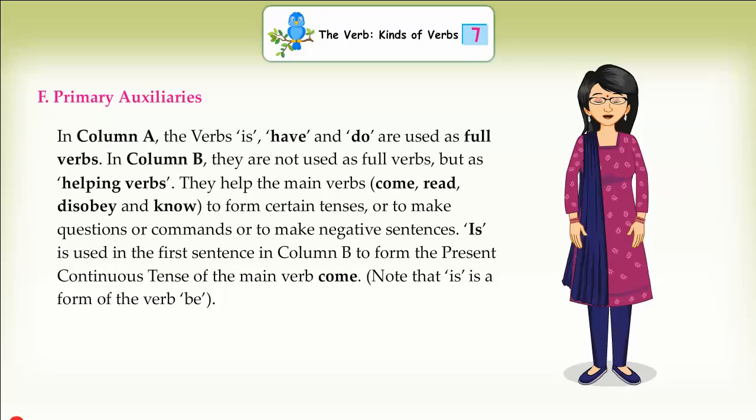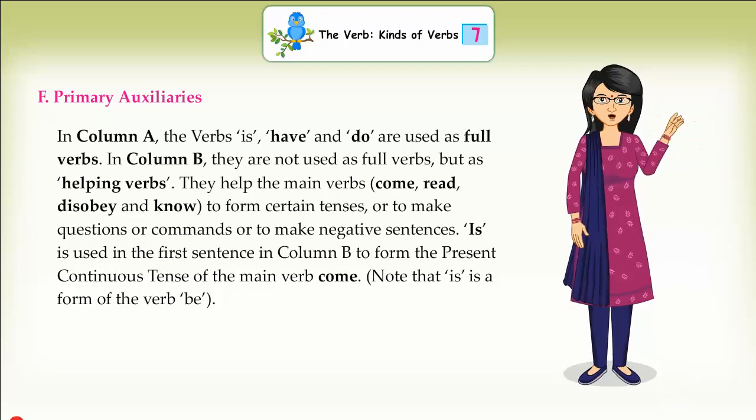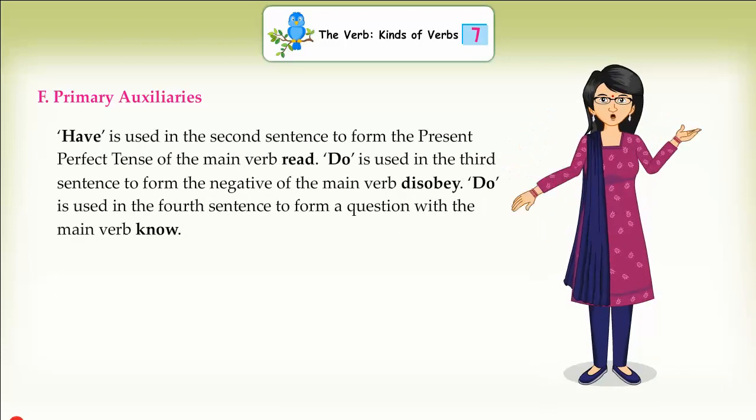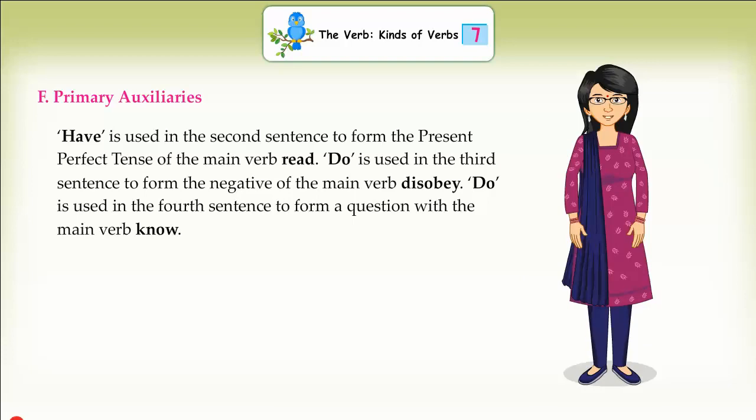Is is used in the first sentence in column B to form the present continuous tense of the main verb come. Note that is is a form of the verb be. Have is used in the second sentence to form the present perfect tense of the main verb read. Do is used in the third sentence to form the negative of the main verb disobey. Do is used in the fourth sentence to form a question with the main verb know.